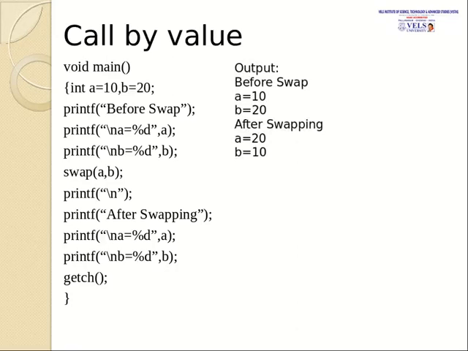So A is assigned 10 and B is assigned 20.